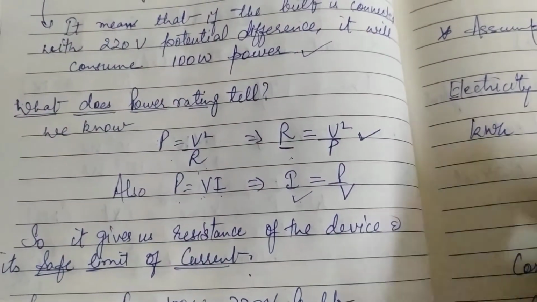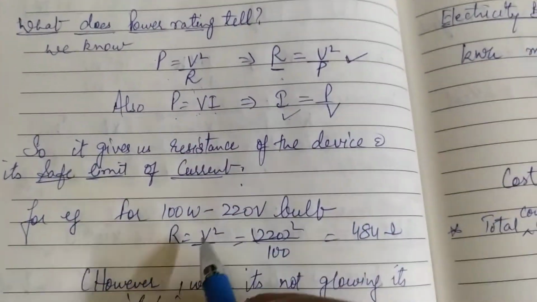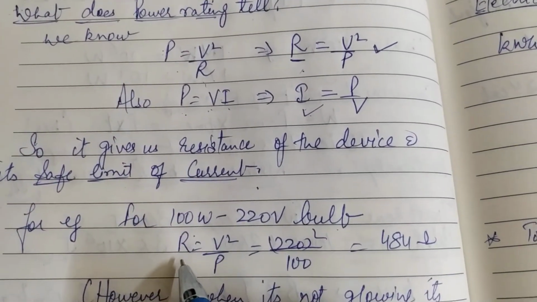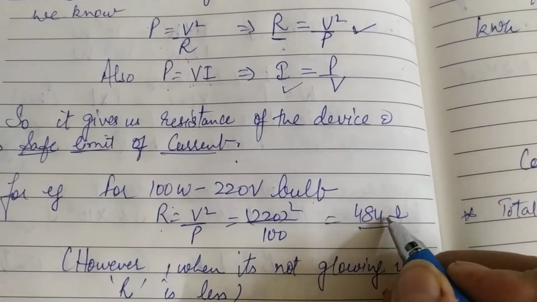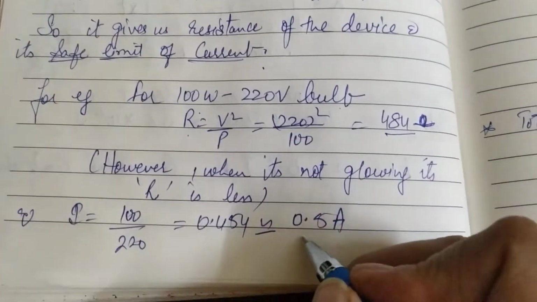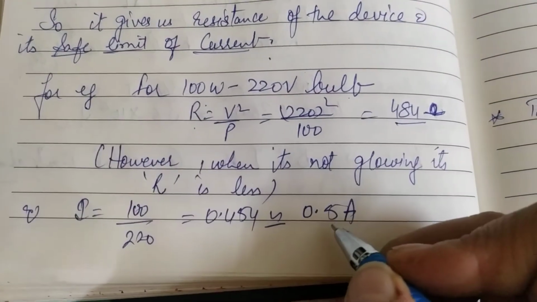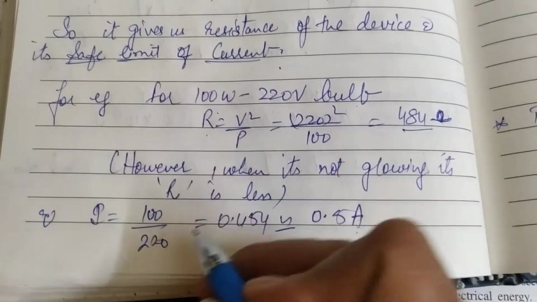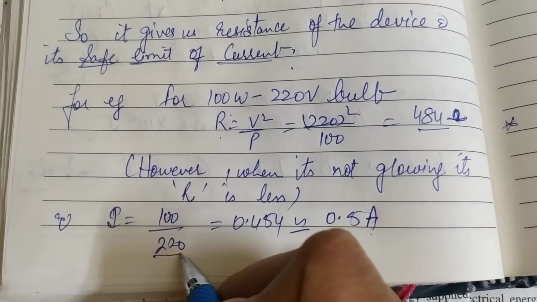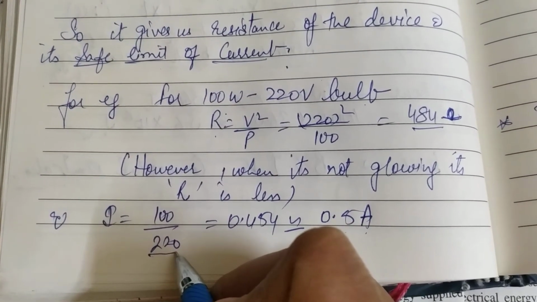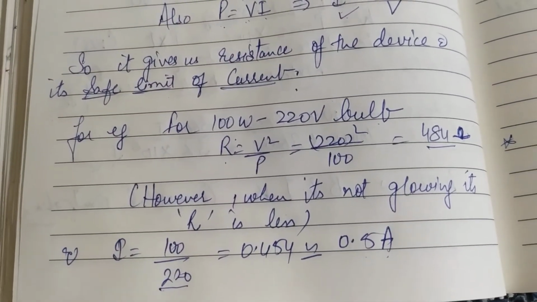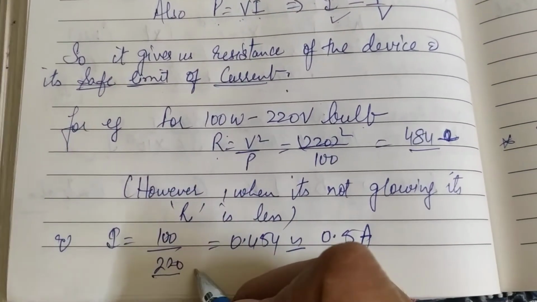So let us discuss an example. The same example, a 100 watt 220 volt bulb. If I calculate its resistance, it will be 484 ohm. And if I want to know its safe limit of current, it comes out 0.454, approximately 0.5 ampere. And this current will run through that bulb if I connect it with 220 volt of terminal voltage or potential difference. What if due to some fault the voltage drops?